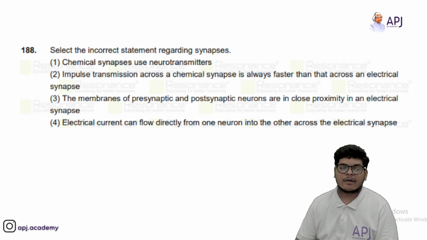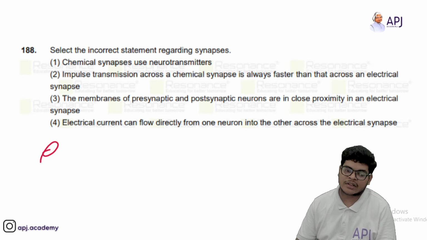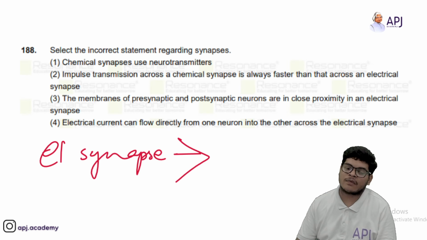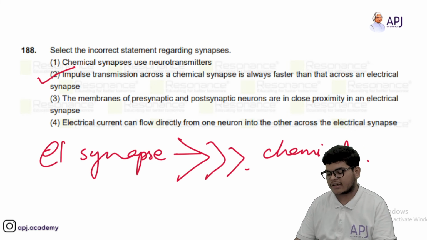Okay. Select the incorrect statement regarding synapse. So synapse, you know, is formed between two neurons. So we have to identify the incorrect statement. So, impulse transmission across a chemical synapse is always faster than across an electrical synapse. No, electrical synapse impulse is way faster than chemical synapse. So option second is totally incorrect. So option second is correct answer for 188.